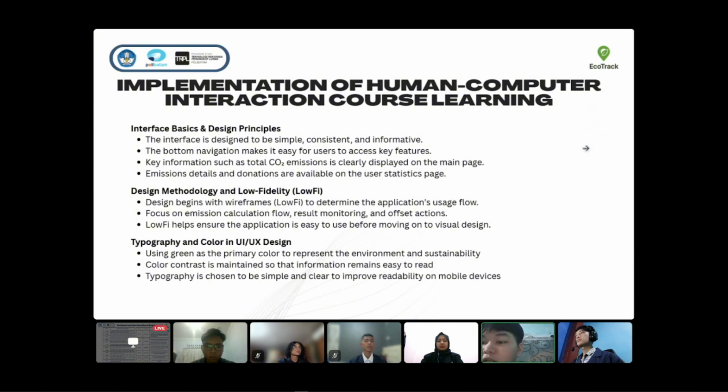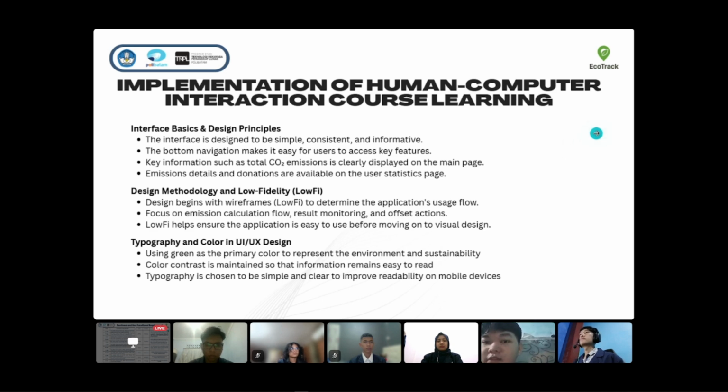Design methodology and low fidelity. Design begins with wireframes to determine the application usage flow, focusing on emission calculation flow, monitoring, and offset action. Low-fidelity design helps ensure the application is easy to use before moving on to visual design. Typography and color in UI design. Using green as the primary color, representing environment and sustainability. Color contrast is maintained so that information remains easy to read. Typography is chosen to be simple and clear to improve readability on mobile devices.